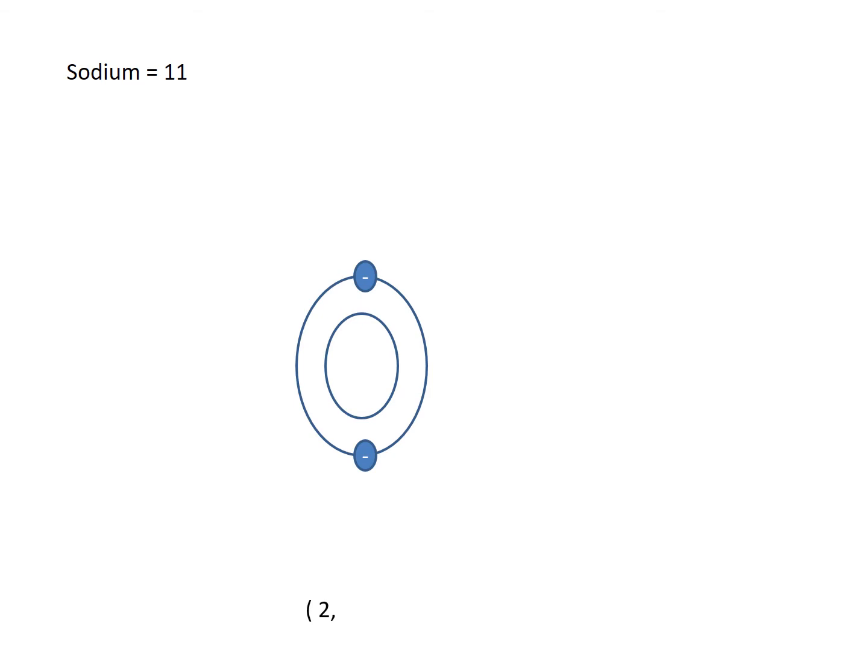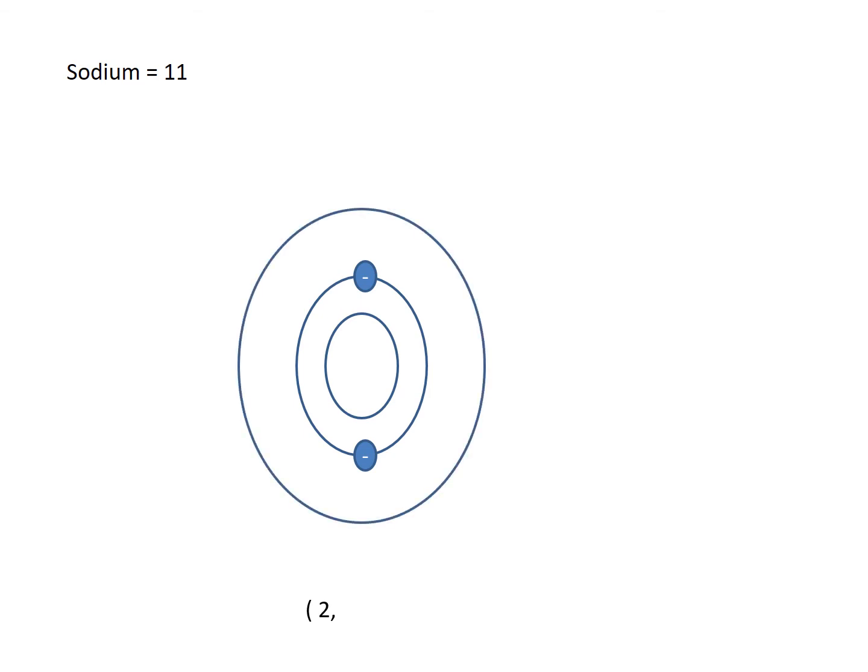Unfortunately, I cannot put 9 electrons in the second shell. I have put 2 electrons in the first shell, so what do I do? I open the bracket, I write 2 and put a comma.